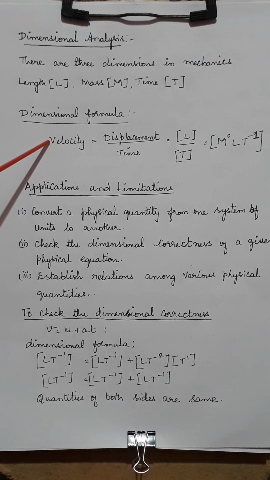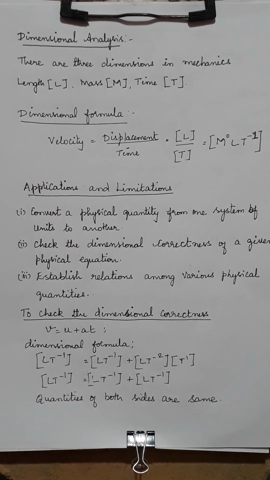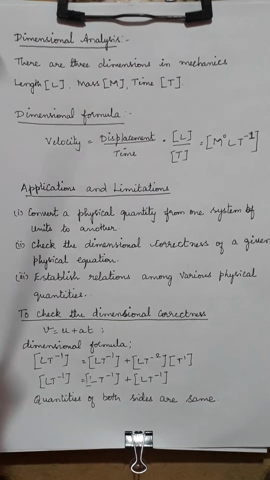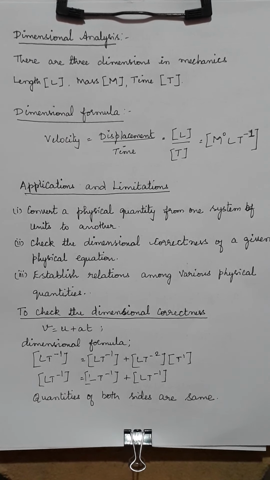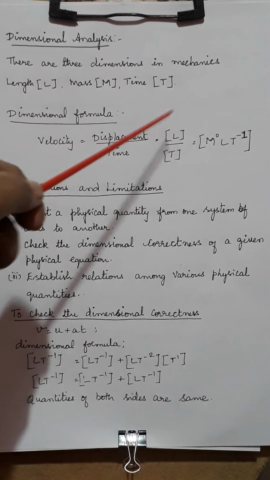So for example, velocity is displacement by time. Displacement is nothing but the length, not in meters, children, that is units. This is quantity, so you shouldn't write the unit of it, it's only the quantity that I'm going to write.